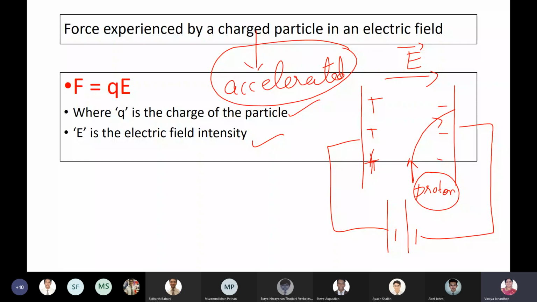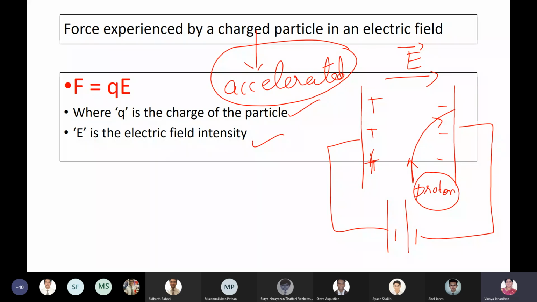That was first, the force experienced by a charged particle in an electric field. So if you have two metal plates, one positive and one negative, you can create an electric field between the two charged plates. Now this electric field will be uniform. When a charged particle enters an electric field, it gets accelerated. That's very important. A charged particle entering an electric field gets accelerated.